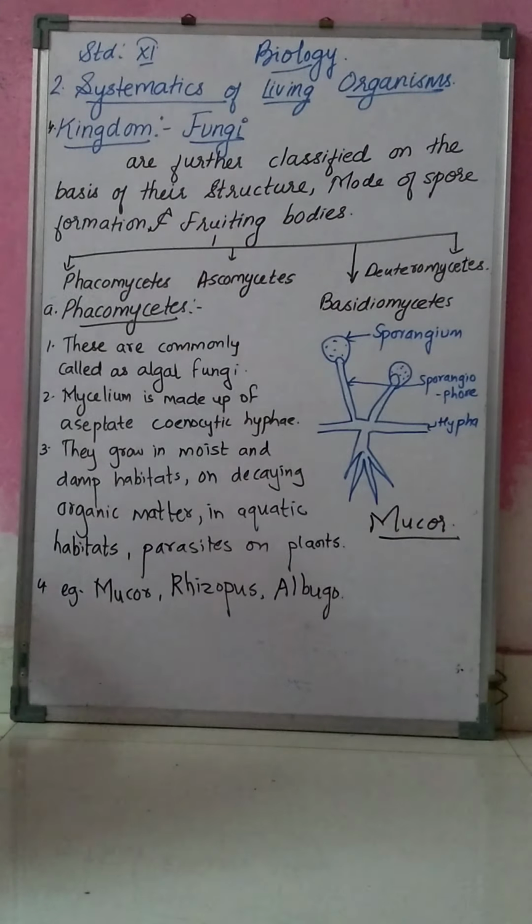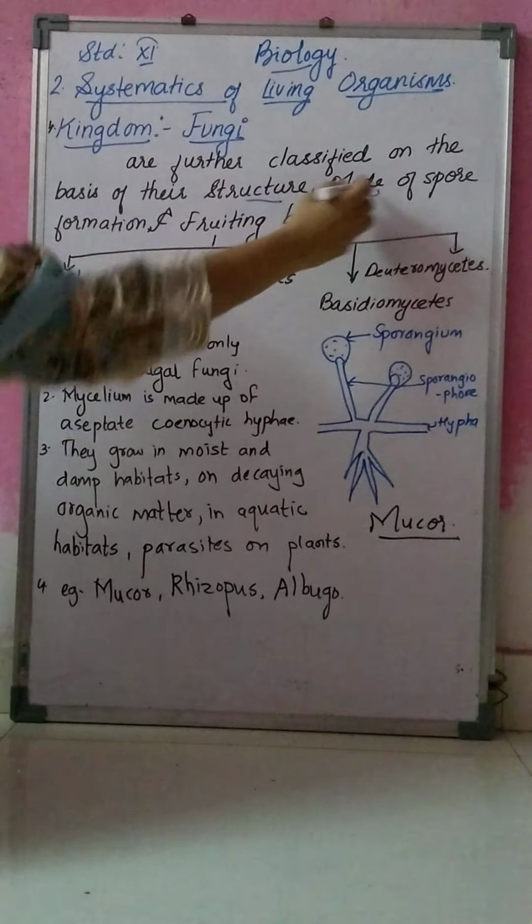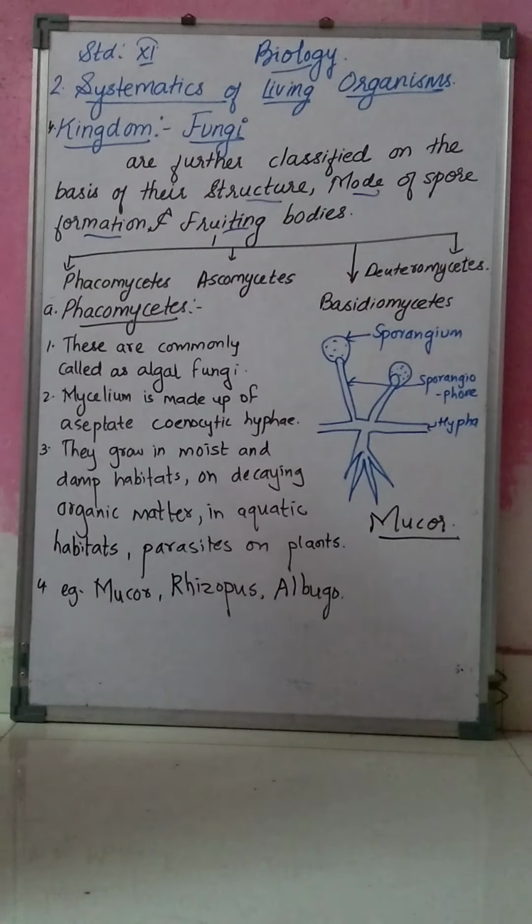Fungi, as the plural, are further classified on the basis of their structure, second is mode of spore formation, and the third is fruiting bodies.